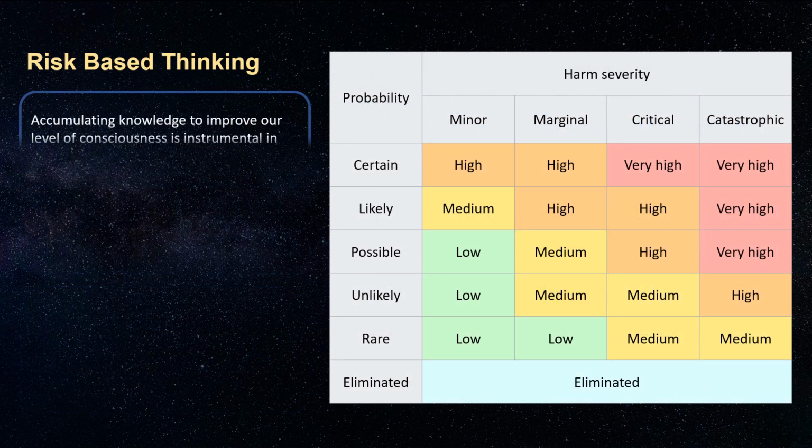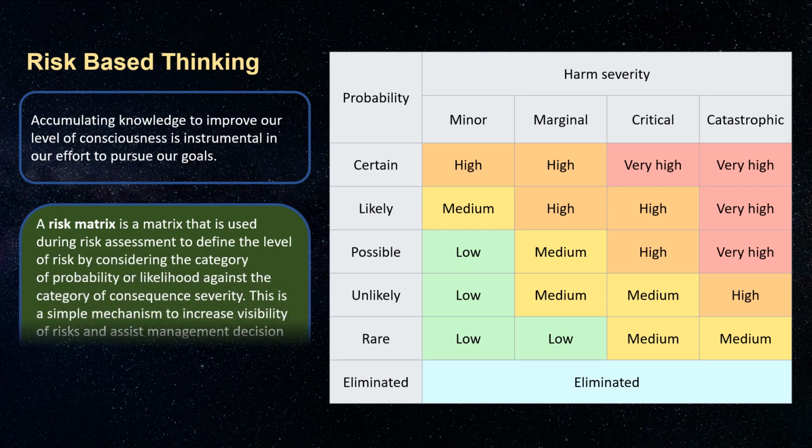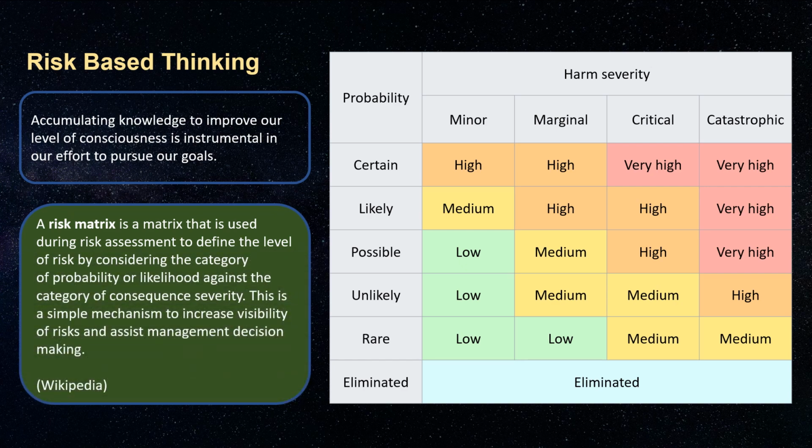Accumulating knowledge to improve our level of consciousness is instrumental in our effort to pursue our goals. A risk matrix is a matrix that is used during risk assessment to define the level of risk by considering the category of probability or likelihood against the category of consequence severity. This is a simple mechanism to increase visibility of risks and assist management decision-making.